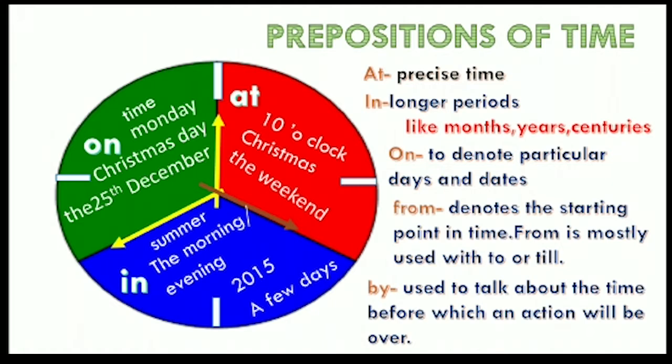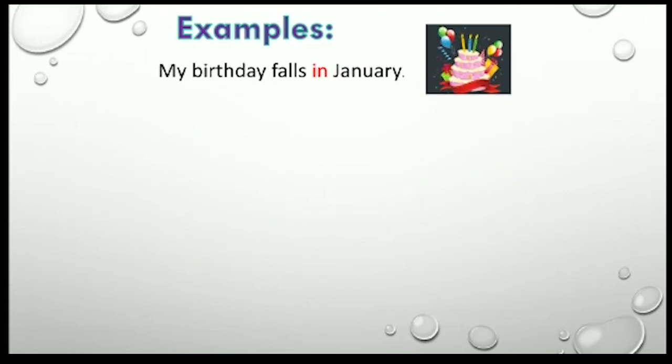When we denote the starting point in time, it is mostly used with to or till. By is used to talk about the time before which an action will be over. So on, at, in, from, by, these are all prepositions of time.